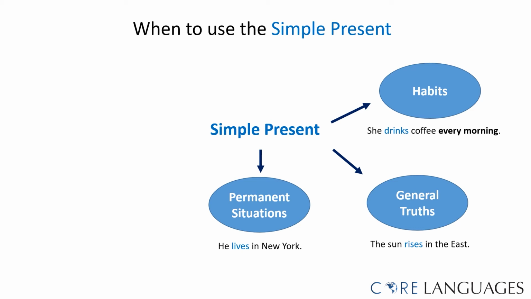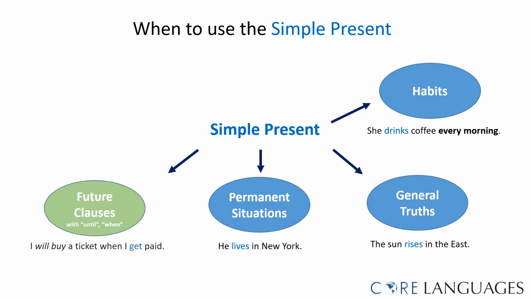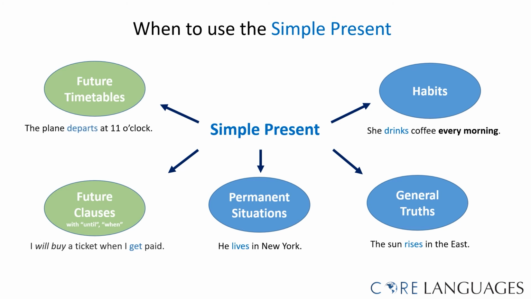These three examples are from the present tense. But we can also use the simple present to express things in the future. For example, with the words until or when. I will buy a ticket when I get paid. I will buy is in the future. When I get paid is the simple present. We also use the simple present to talk about future timetables or schedules. For example, the plane departs at 11 o'clock.